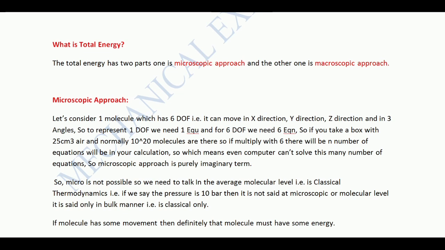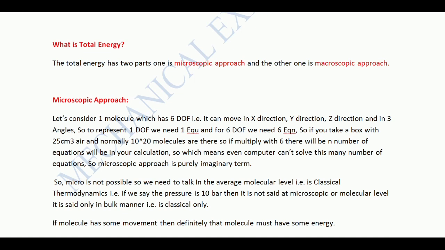See, initially, in the microscopic approach, how are we going to define the energy? You already know the microscopic approach, but I will go in depth for your better understanding. Take one molecule. Every molecule has 6 degrees of freedom. It can move in the x, y and z directions, and it can also rotate in 3 directions, that is 3 angles. For every degree of freedom there must be one equation, so for 6 degrees of freedom there are 6 equations.